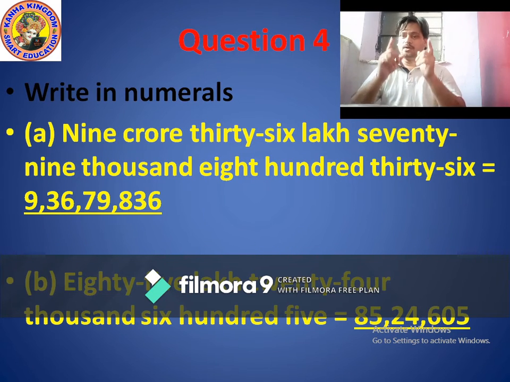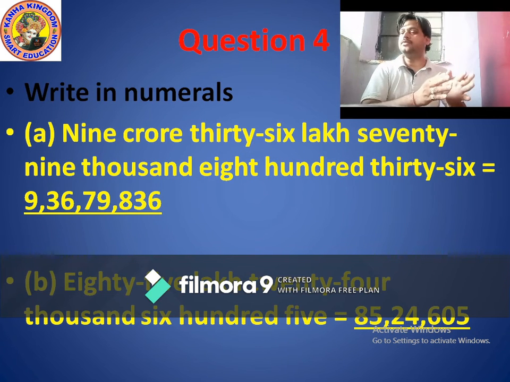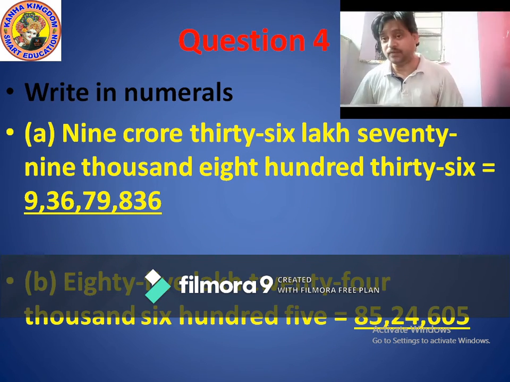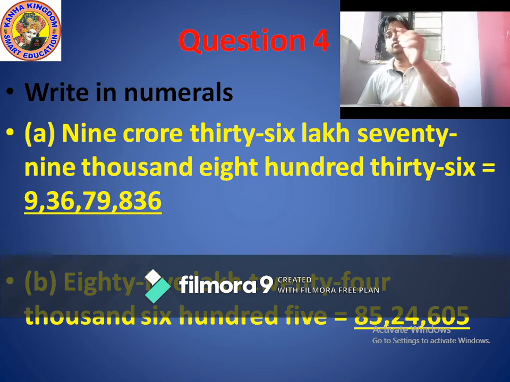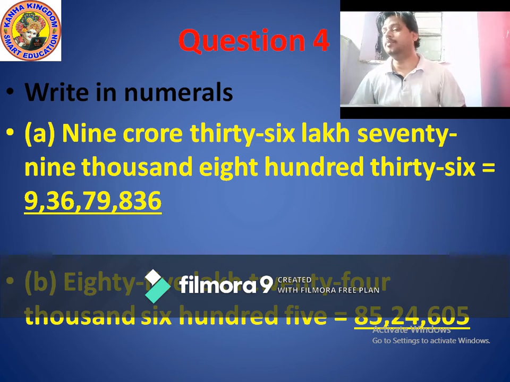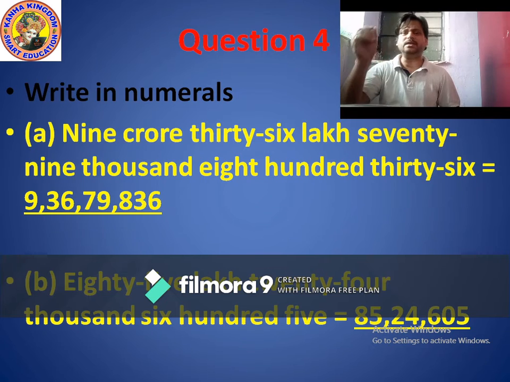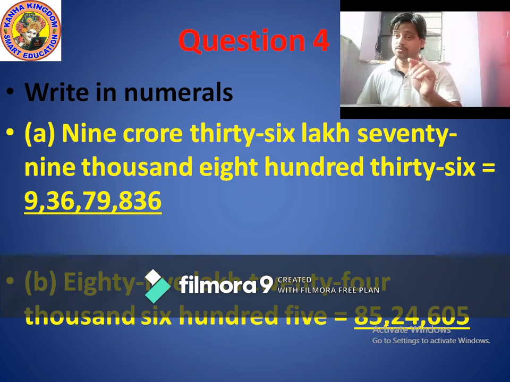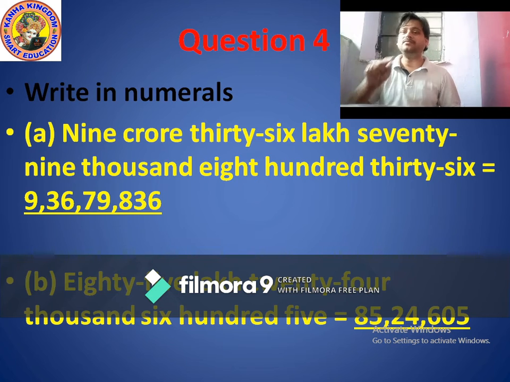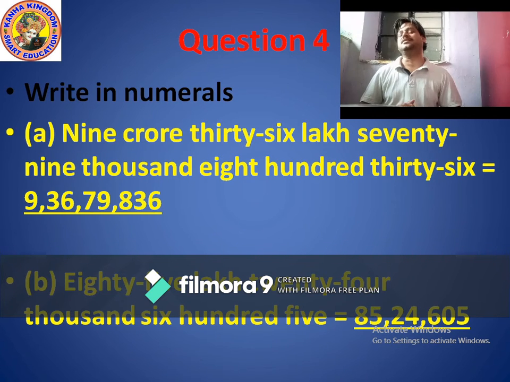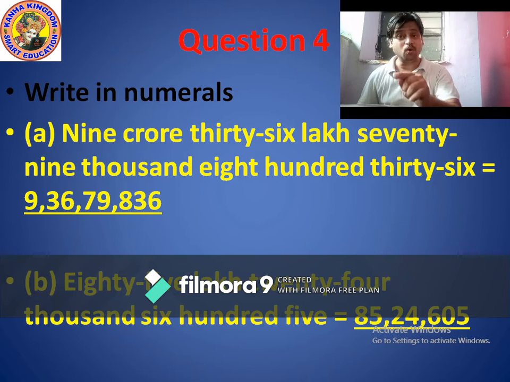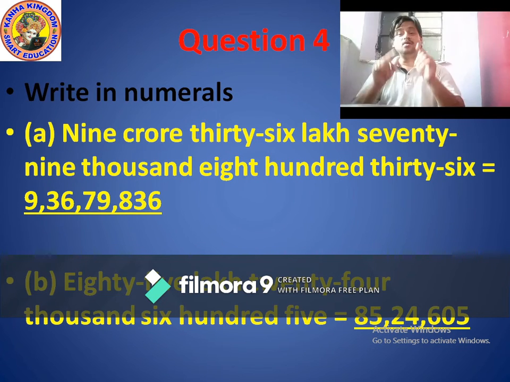Okay. So once again I repeat this question's answer. 85 lakhs. So write down first 85, then make 1 comma. 24,000, again write down 24 and put another comma, then 605, just write down 605. So clear it? 85 comma 24 comma 605. Is it easy? Yes, it is very easy, and I hope you all understand fully.